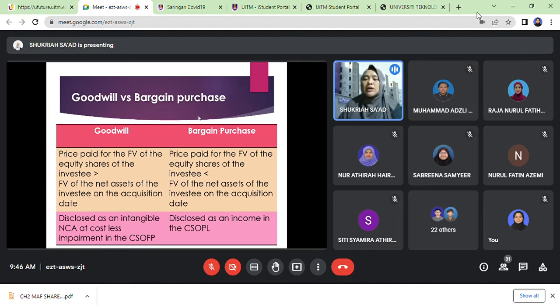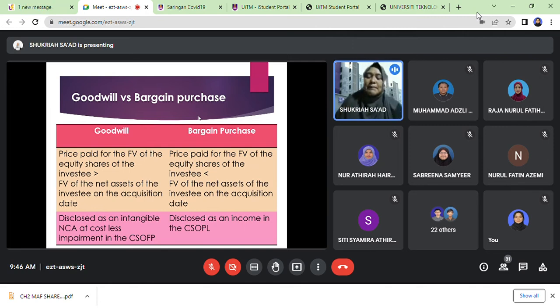Okay, since goodwill is an asset, same like other assets it is subject to impairment. Goodwill walaupun dia intangible is an asset, so whatever asset is subject to impairment. So samalah juga. Kena tengok soalan nanti, is there any impairment with regards to goodwill. Kalau ada, kena calculate what will be the impairment cost.